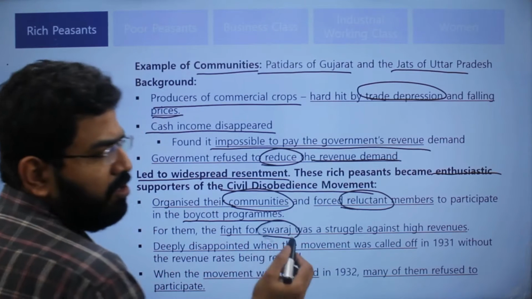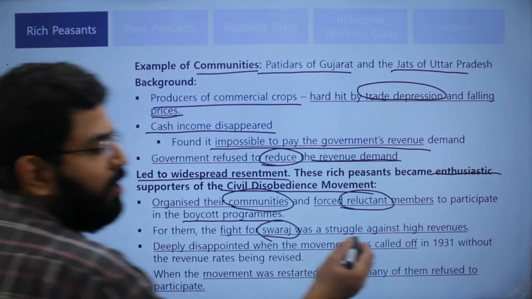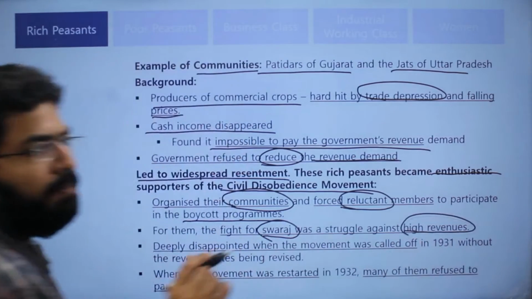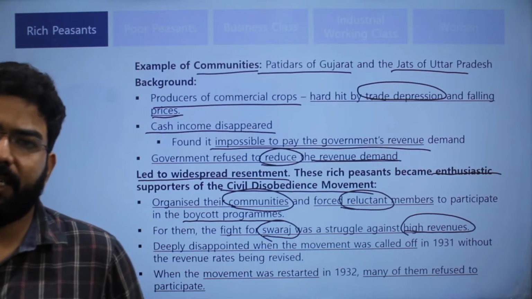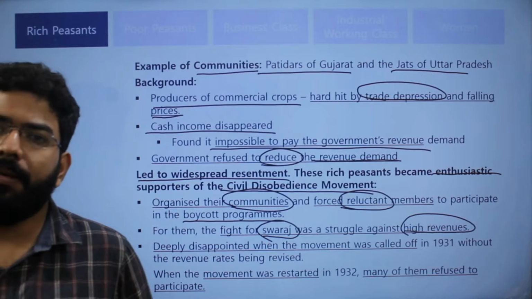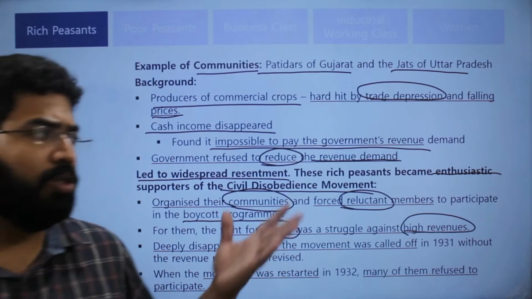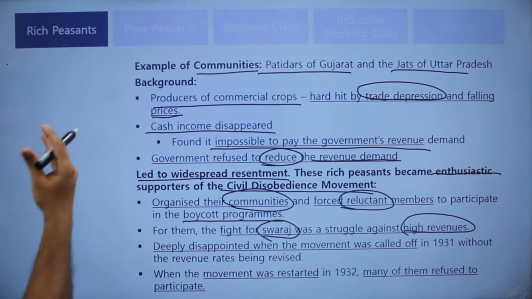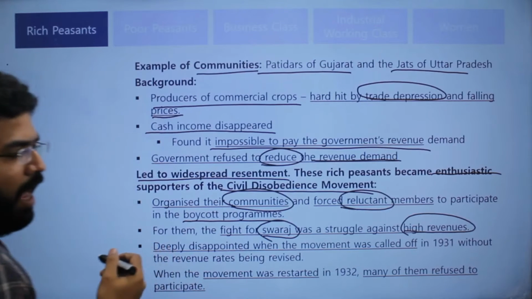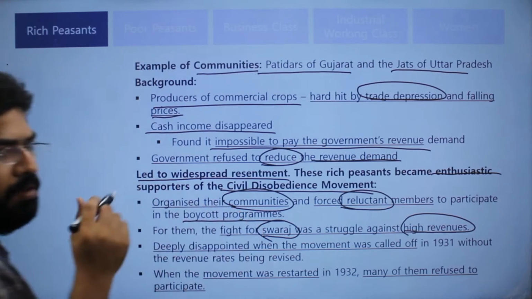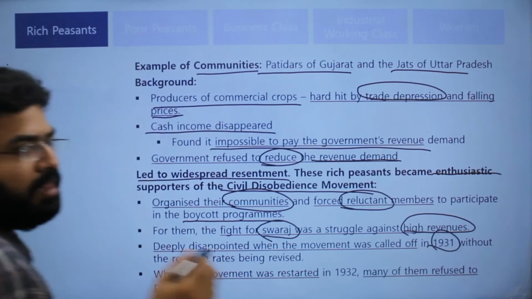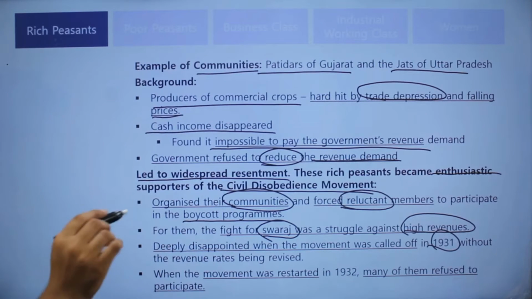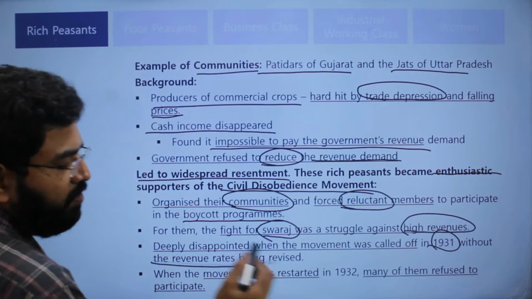So the fight for Swaraj for them was limited only to the high revenues. They were not really interested in getting freedom. They were only interested in making a reasonable amount of money. So these were the motives of the rich peasants. And when the civil disobedience movement was called off in 1931, no revenue rates were revised.